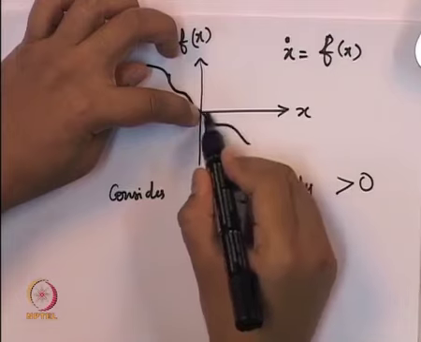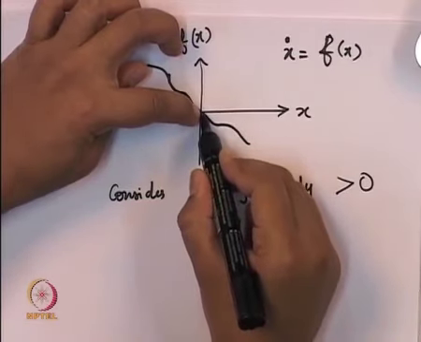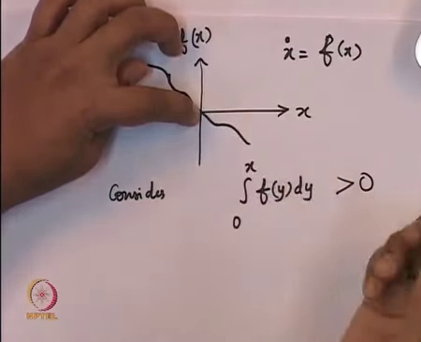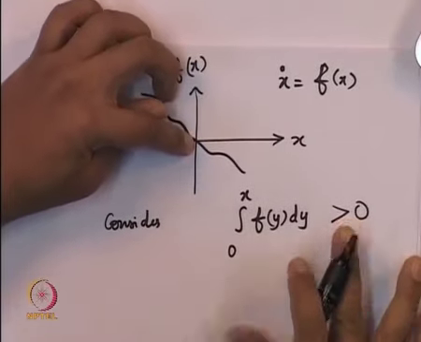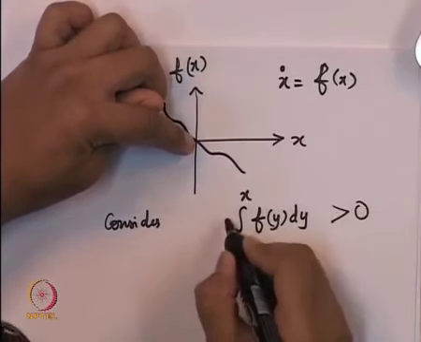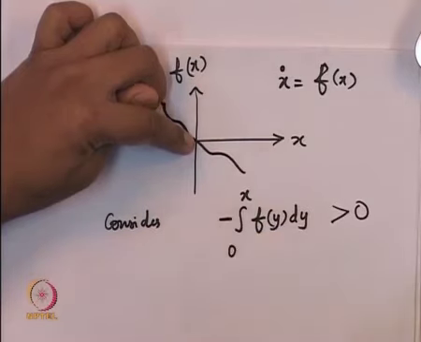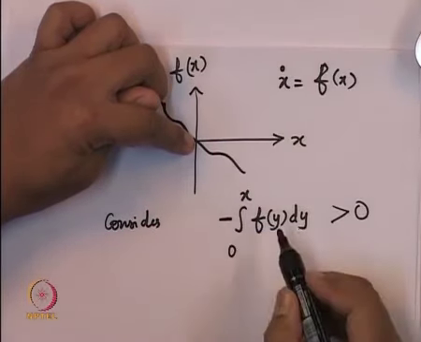So it seems like for x positive, this graph is lying below the x axis, and hence this greater than 0 is not satisfied. The negative of this function seems to satisfy this property. What property?